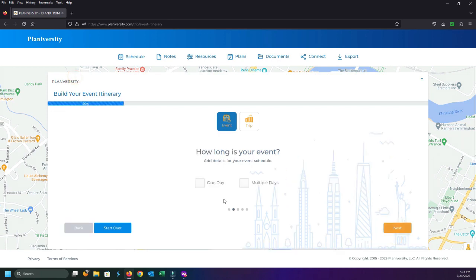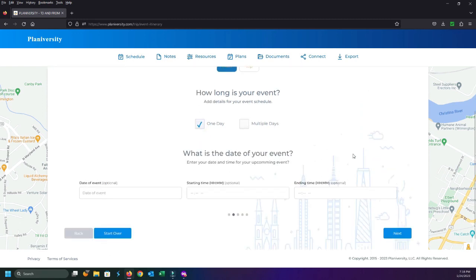Now it's going to ask you, is this a multiple day event or is this just a one day? It's a bachelor party. So it's not unheard of to have bachelor or bachelorette parties that actually last over the course of a weekend. Sometimes the guys like to go out of town to have this party, the girls like to go out of town to have this party. So today we're just going to say it's a one day event. And now the system, again, is just walking us through the process.